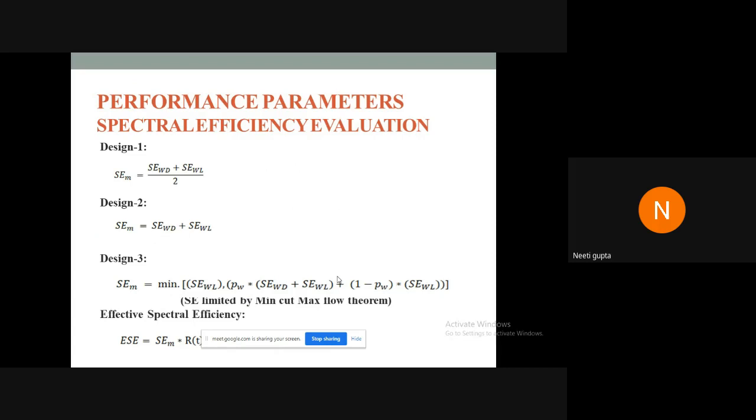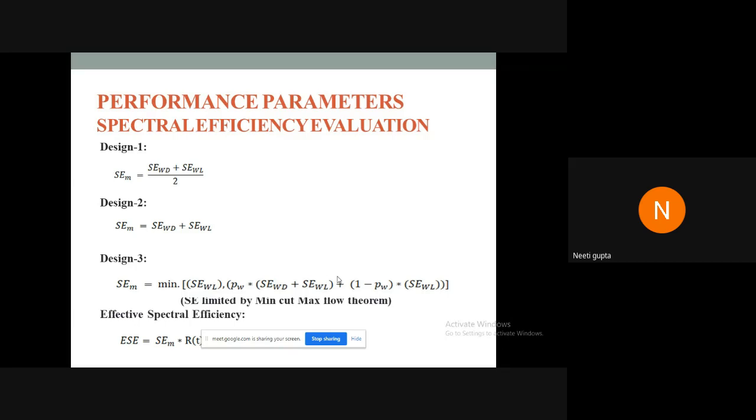Then we perform spectral efficiency evaluation for the three designs. For design 1, it is the average of 2. Design 2 has an advantage of very high spectral efficiency because it is providing two networks in parallel. So it is enhancing the channel capacity to a great level.